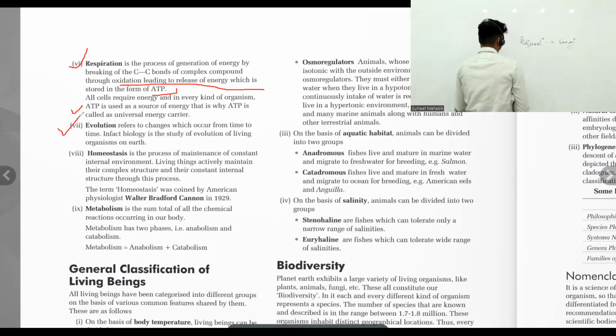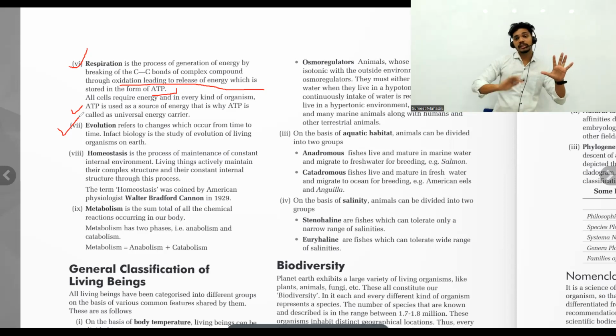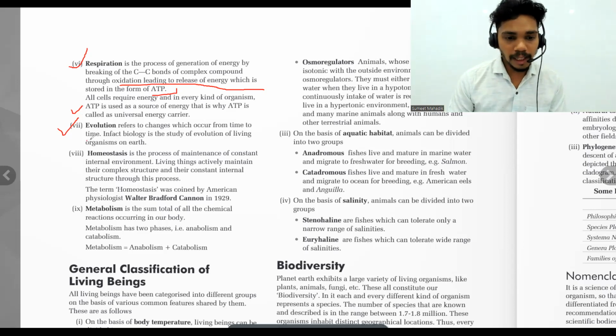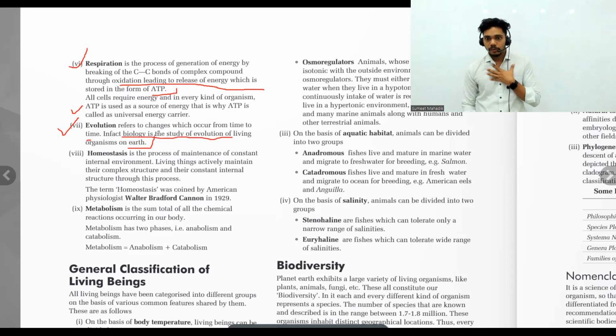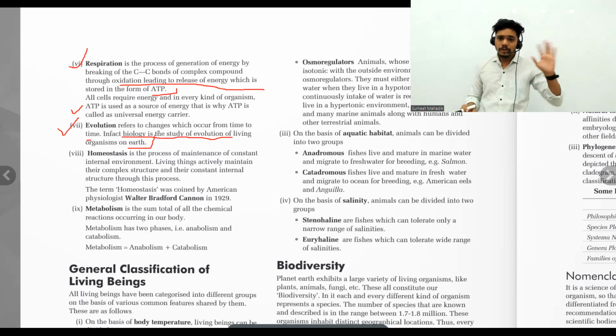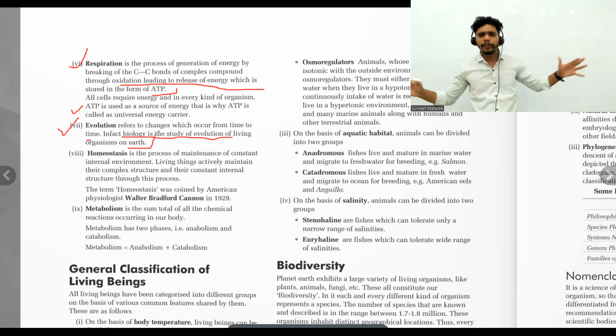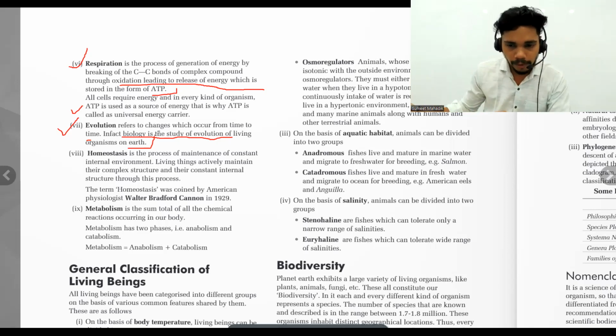The next one is evolution. Yes, evolution has to be there. What is evolution? Adaptations and evolutions are a little different. So let's talk about evolution. It refers to the changes that occur from time to time. In fact, biology is a study of evolution of living organisms on the earth. We know that human beings are formed from the Homo sapien species of the monkeys. Right now, those monkeys are present. Are they going to convert into humans? No, not needed, because Homo sapien is a species, only one. They start evolution, they start adapting towards the environment. And slowly, slowly, over a long period of time, they evolve. Okay, getting my point? Yes or no?